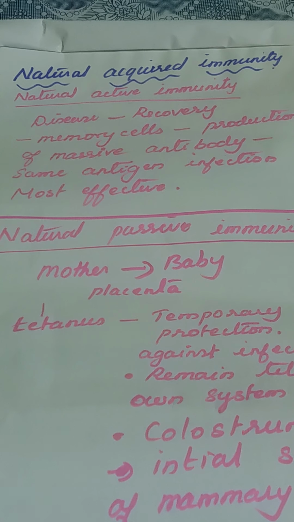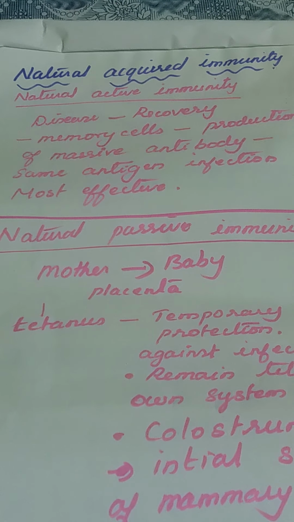The particular antigen, its protein and its components will be noticed by the antibody, and all such things will be stored in our memory. First we get the disease, and the antibody is produced in our body against the antigen. The body recovers, and after recovery the information about the particular antigen and the specific antibody produced in our body will be stored in the memory cells.